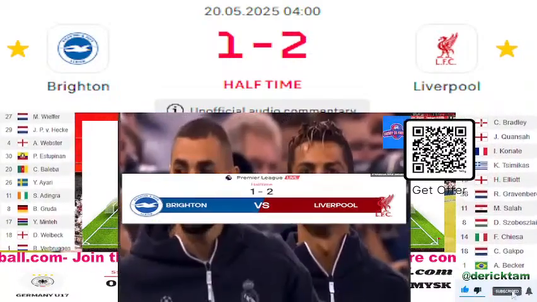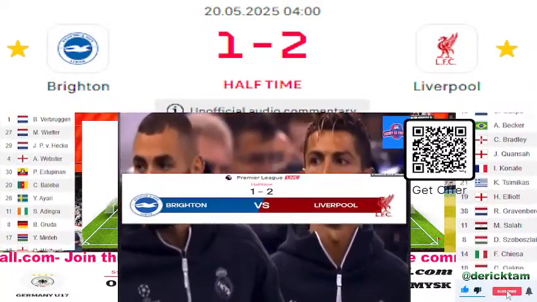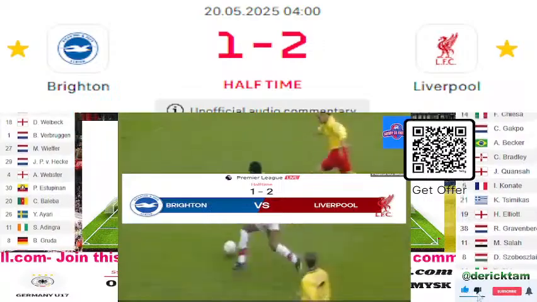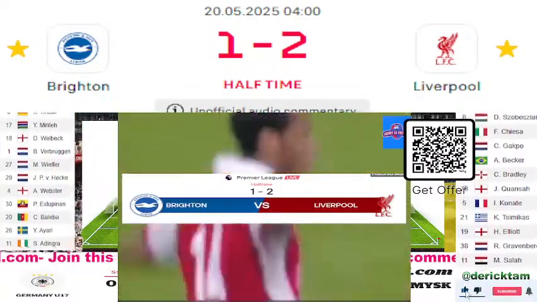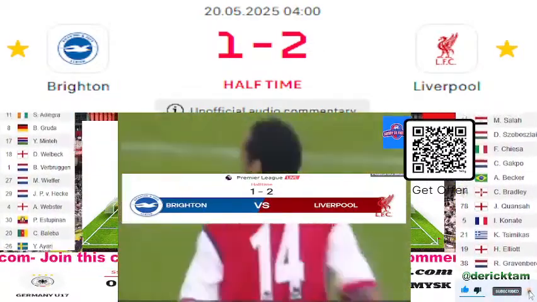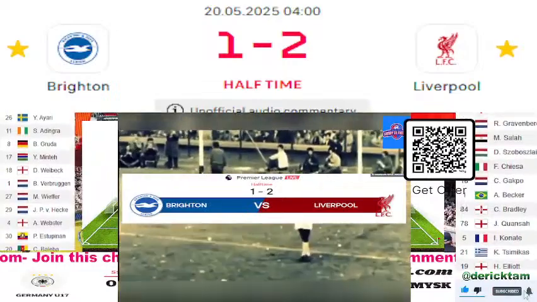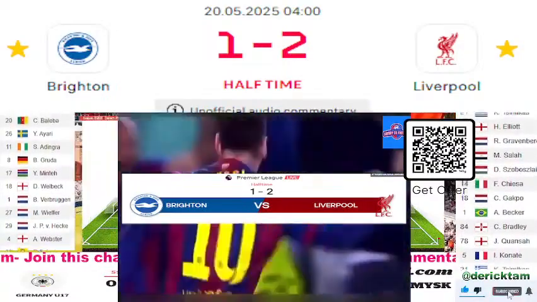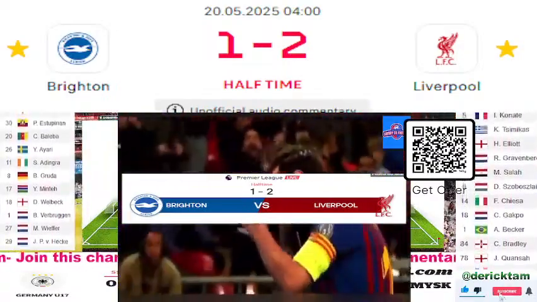And Dominic Szoboszlai is laughing and joking as he walks down the tunnel with some of his teammates, some of the subs. And I think that is all the evidence we need, Troy Deeney. That was not a shot. No, absolutely not. It's good, though. And again, as someone who scores goals, you're claiming that no matter what. But it's really poor from Brighton.